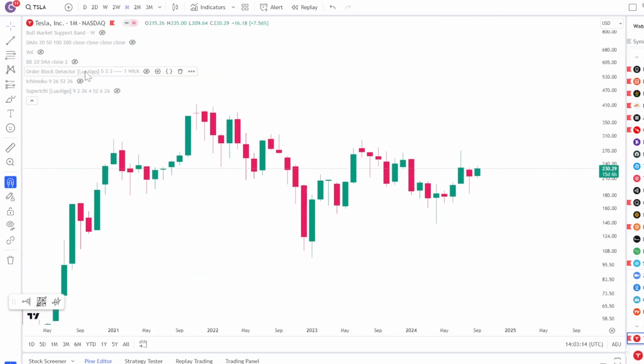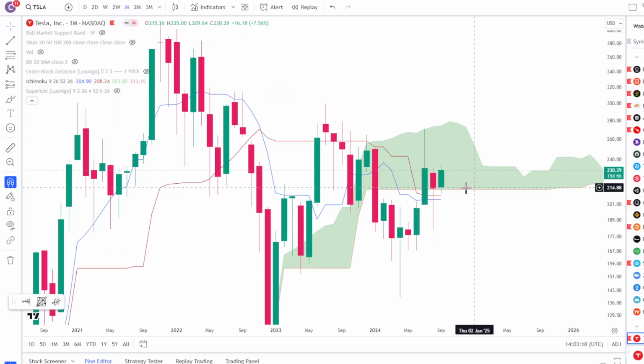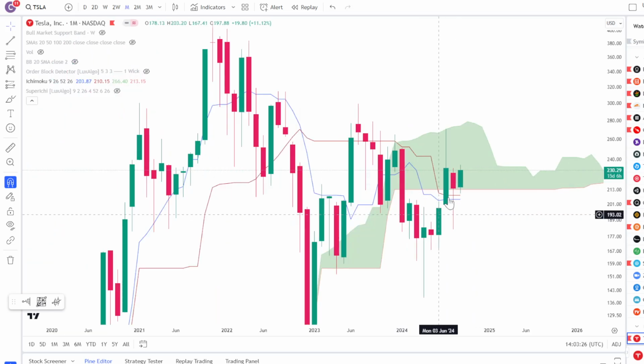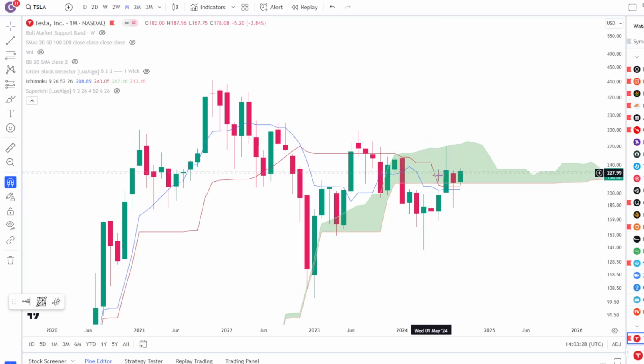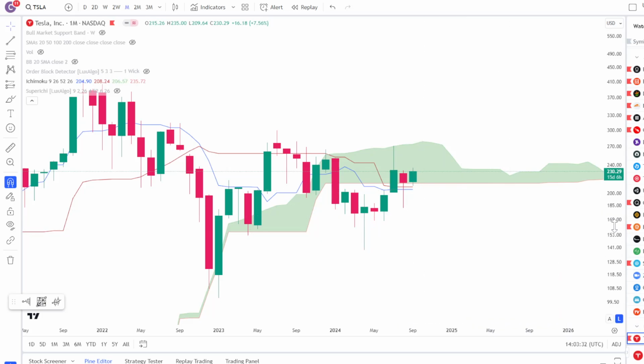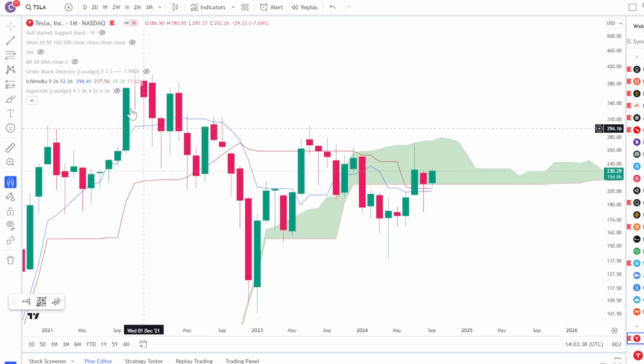And you just also look at the Ichimoku cloud on the monthly. It's reclaiming the Ichimoku cloud, got back inside, and so far it's got a pretty nice reaction. As long as it stays inside the cloud for a longer period of time, over the next couple of months, then I'm really positive that I think Tesla is going to have some pretty positive price action. Look at all the support that it has underneath right now, like the Tenkan, Kijun, the red line, blue line, bottom of the cloud. Tesla just looks really nice right now.